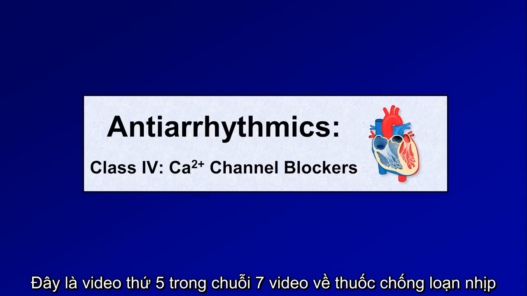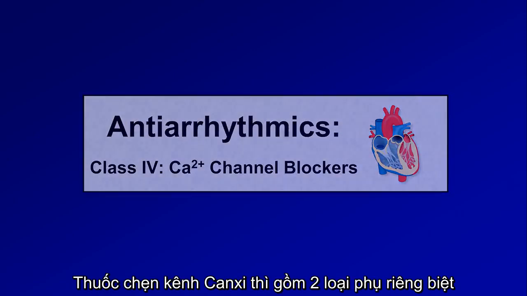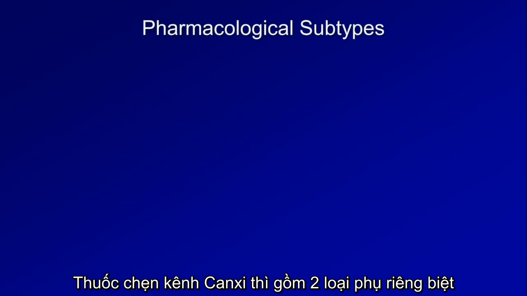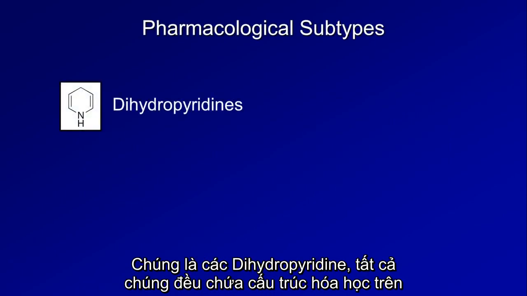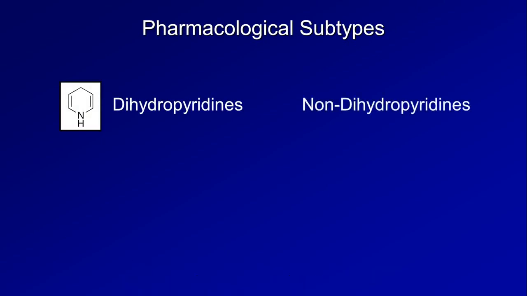This is video 5 in this 7-video series on antiarrhythmics. The topic is class 4 drugs, calcium channel blockers. Calcium channel blockers have two distinct subtypes. They are the dihydropyridines, which all contain this chemical structure, and there are the non-dihydropyridines.